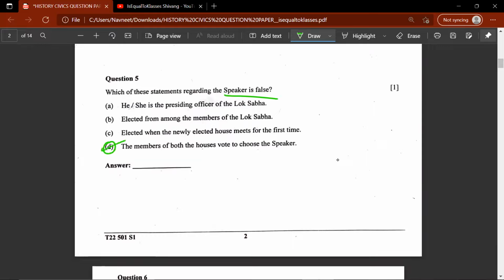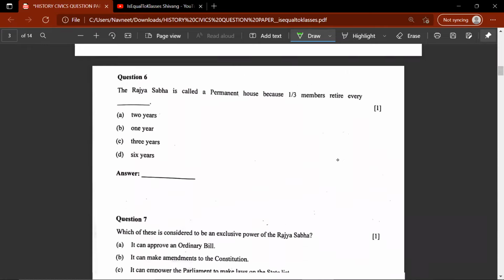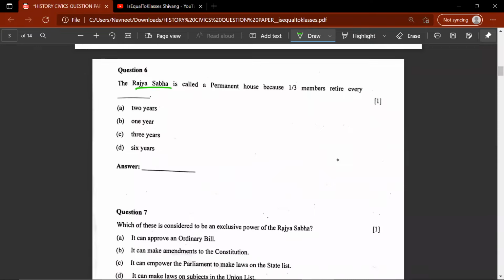This would be D. The members of both houses vote to choose a Speaker. Note that the members of Rajya Sabha do not vote to choose a Speaker, only Lok Sabha does. Question number 6. Rajya Sabha is called a permanent house because 1/3 members retire every 2 years. Now note this is not 1 year, this is 2 years.